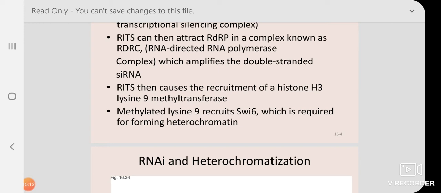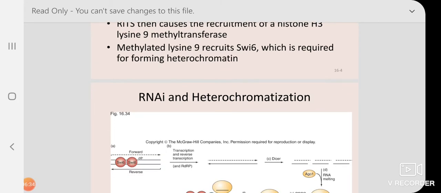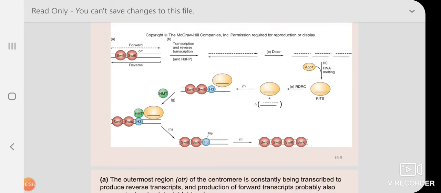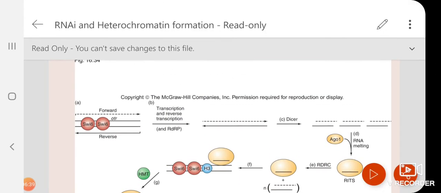I believe by this time nucleosome structures and remodeling have already been taught, so you must know the protein name SWI6. This is a protein which helps heterochromatin formation and chromosome condensing. So once this protein is recruited, which is required for forming heterochromatin, carefully visualize this diagram of what we are talking about here. We are discussing this OTR sequence of the centromere where a few SWI6 proteins are bound. It's not enough to form a heterochromatin.